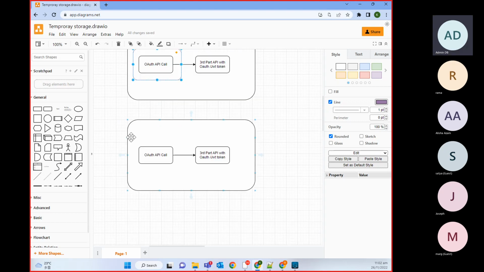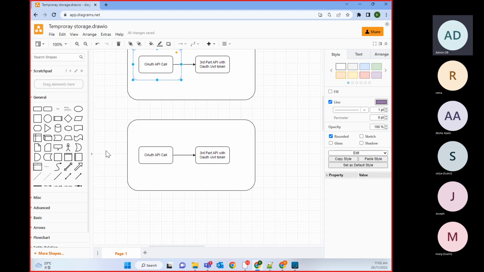If we make the second call within 10 minutes, we will get the token from this object store. And once 10 minutes are complete, that token will be deleted from the object store.